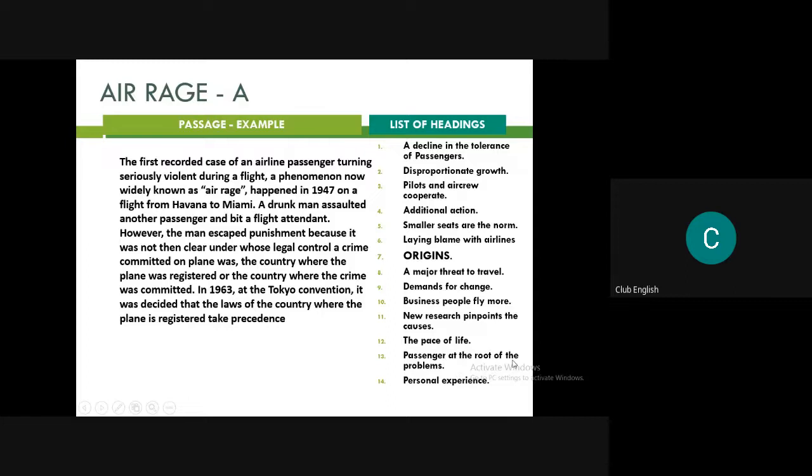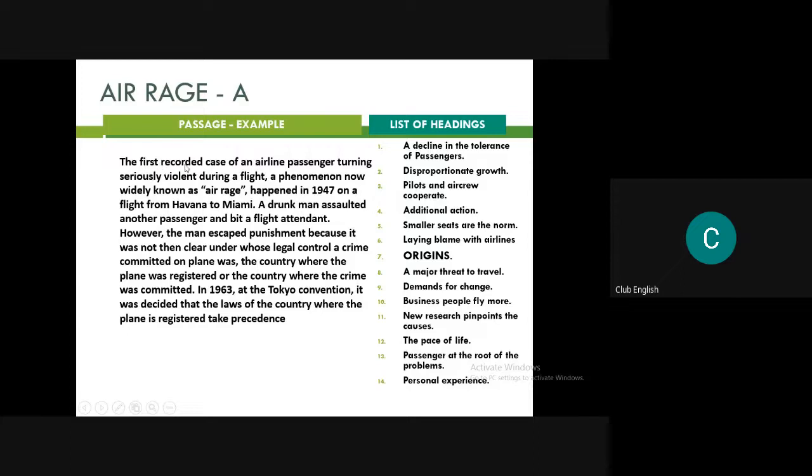So now what we'll be doing is ruling out each of those which we have selected, like passenger at the root of the problem. Why not? Because a passenger is trying to assault or has assaulted, but this is not as good as the others. For example, a decline in tolerance of passengers at the root of the problem. No, I'll tell you why. You need to actually go to the meaning of it. It is about a flight carrying a passenger in 1947 and a drunk man assaulted another person.